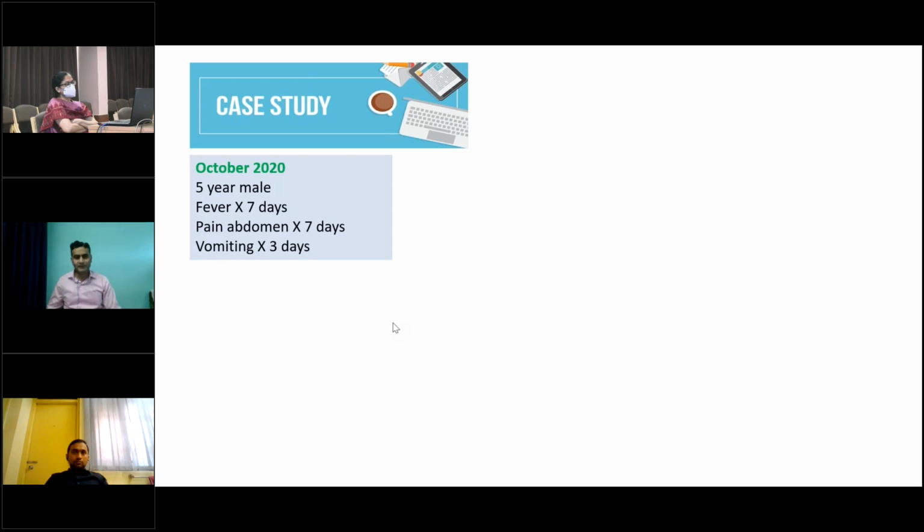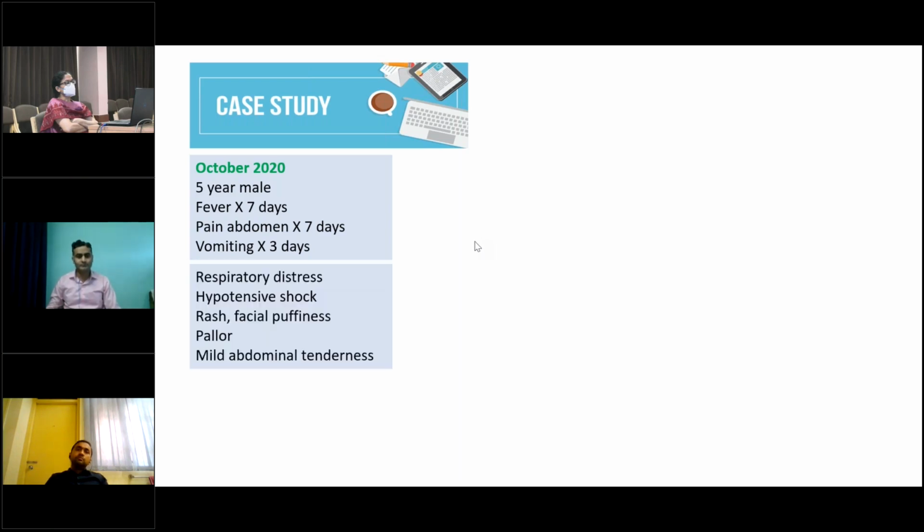We'll begin with a case study, which will give us a broad overview of how these patients with MIS-C present, how to proceed with investigations and their treatment, and what their usual outcome is. This patient is a 5-year-old male child who was admitted in October 2020 with a 7-day history of fever, and pain abdomen and vomiting for 3 days.